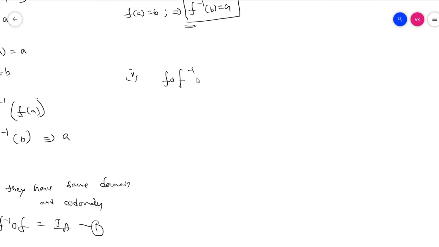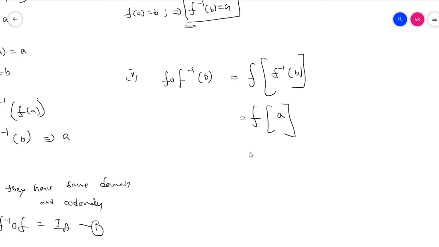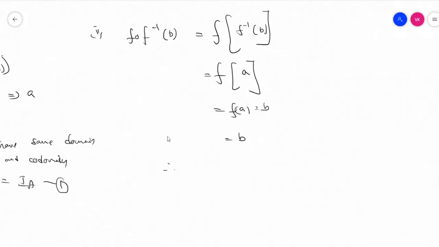Let's take here f circle f inverse of b, which is f of f inverse of b. Let f inverse of b be equal to a. Then f of a is equal to b. From this we can write f circle f inverse of b is equal to b.